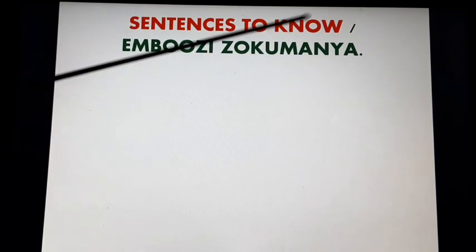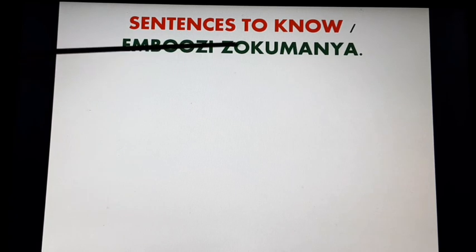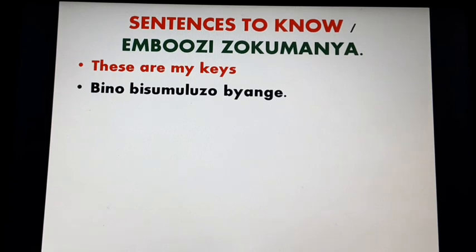Sentences to know. Remember we said sentences in Luganda are emboozi z'okumanya. Okay, let's start.